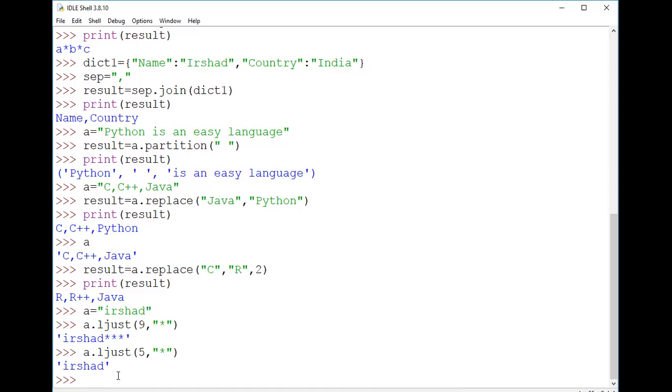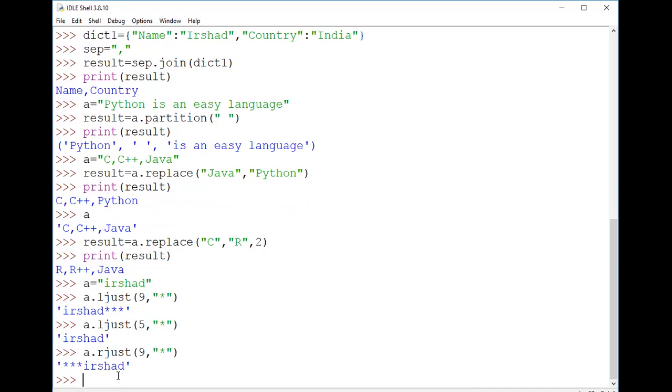Similarly, we have another one called right justified. How do we use this? For example, I'm using rjust here, same thing I'm doing. I'm writing 9, and now you can see that it has been right justified. That means the actual string is towards the right side and the remaining has been occupied at the initial part. So the 3 asterisks are printed at the initial part, then the actual string will be printed.